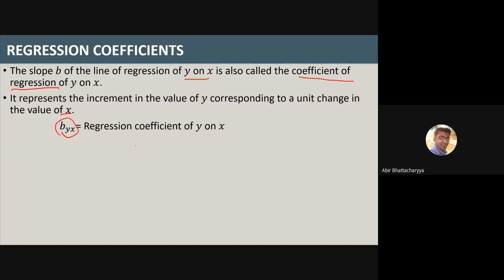The regression coefficient of y on x is given as byx, and the formula is r times sigma y by sigma x. As I told you, this is going to be the slope. Now what is r? Again, recall, r equals the correlation coefficient. You know how to calculate the correlation coefficient; you have already done it. Sigma y means the standard deviation of y, and sigma x means the standard deviation of x. So this is going to be byx.